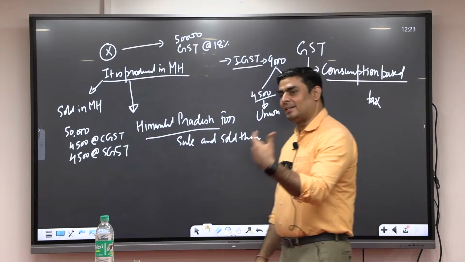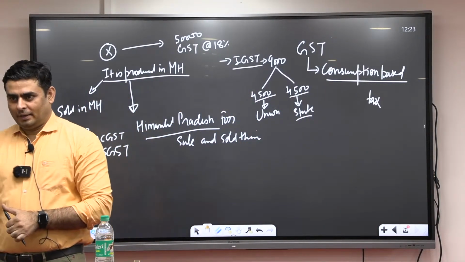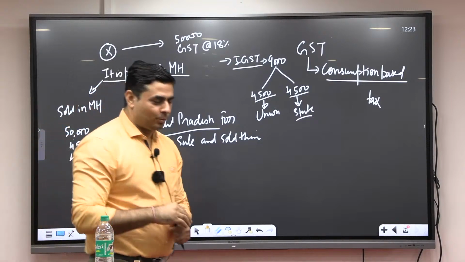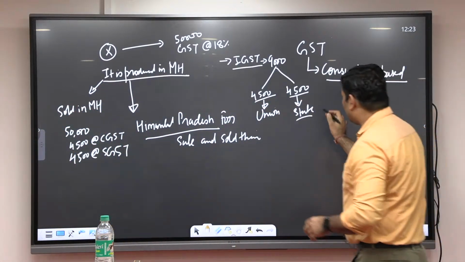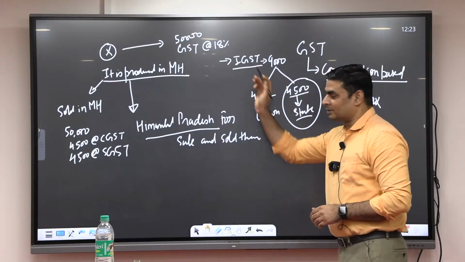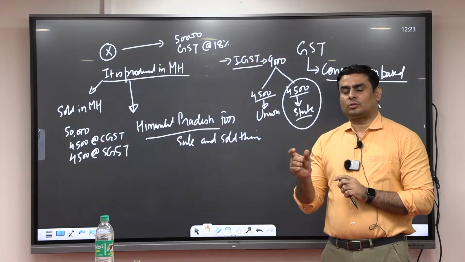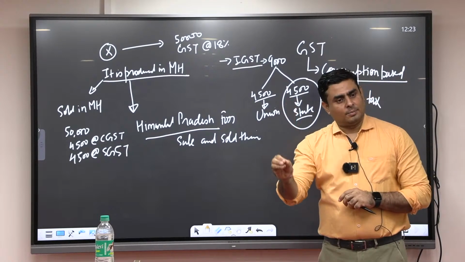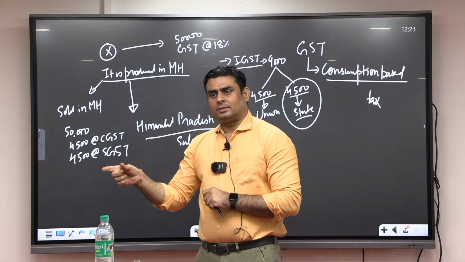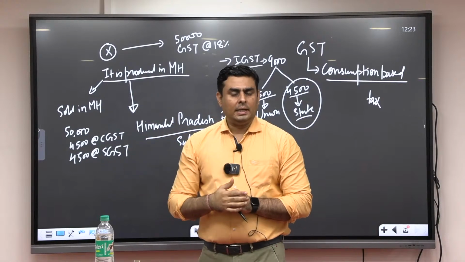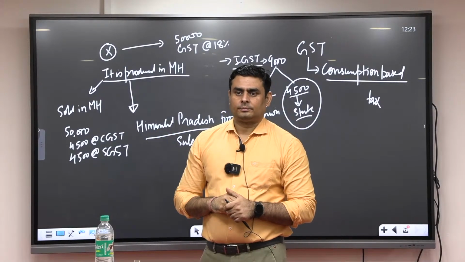And this is why it is a consumption based tax. The state which is going to consume is the legitimate owner of the GST value applied on that. Understood? Why is it called a consumption based tax? At what place the consumption is going to happen, that place or that state or UT is eligible for getting the GST value of it.